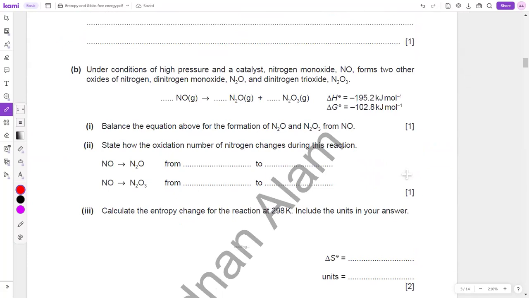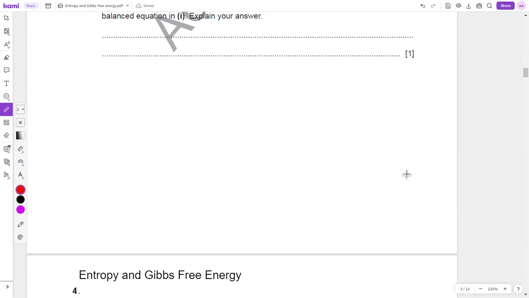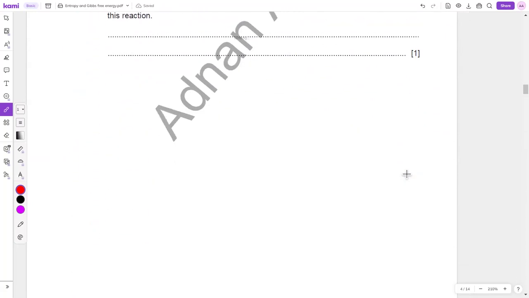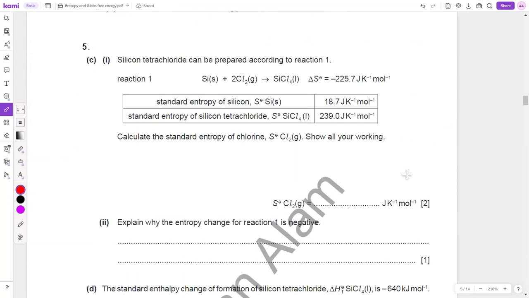Gibbs free energy, we can discuss in the next class. But right now, let me check how you would go for this one. Calculate the standard entropy of chlorine. I will take it as 2x, the entropy of silicon is 18.7, and the entropy of silicon tetrachloride is 239.